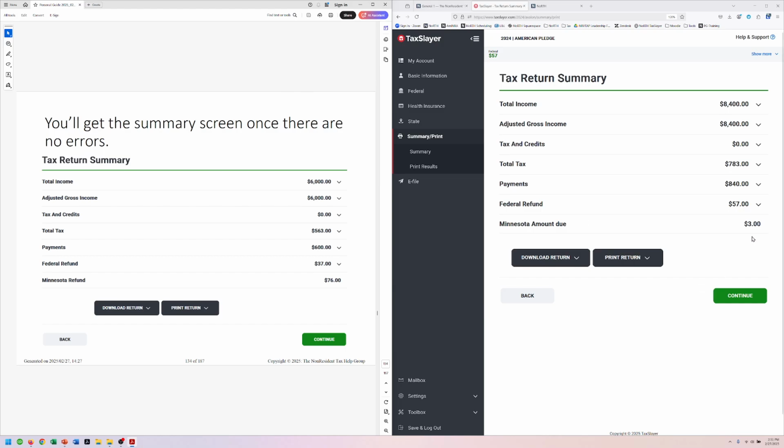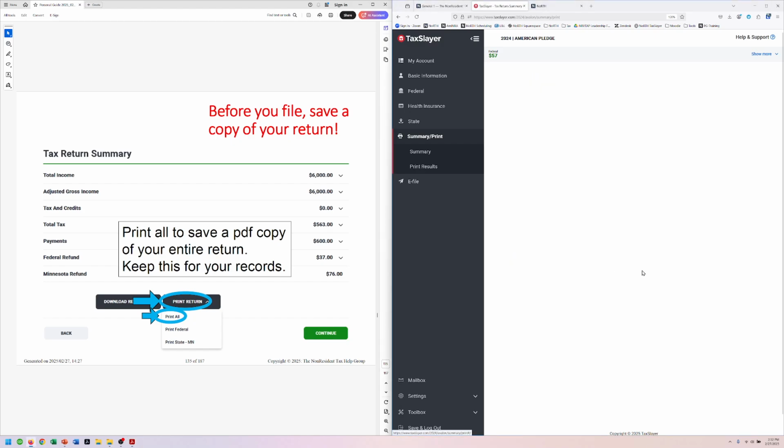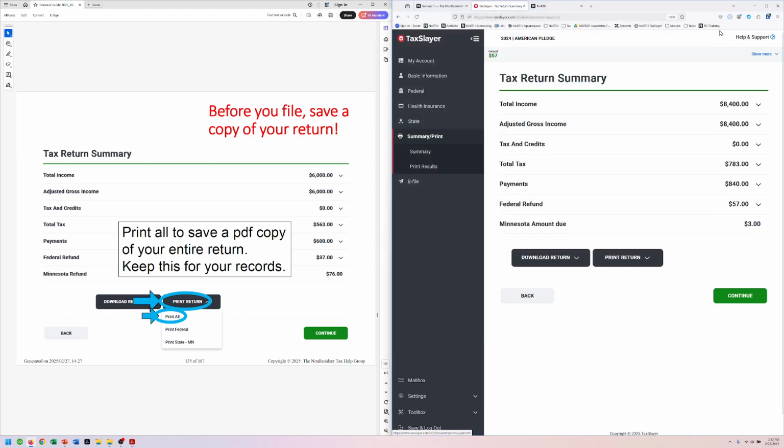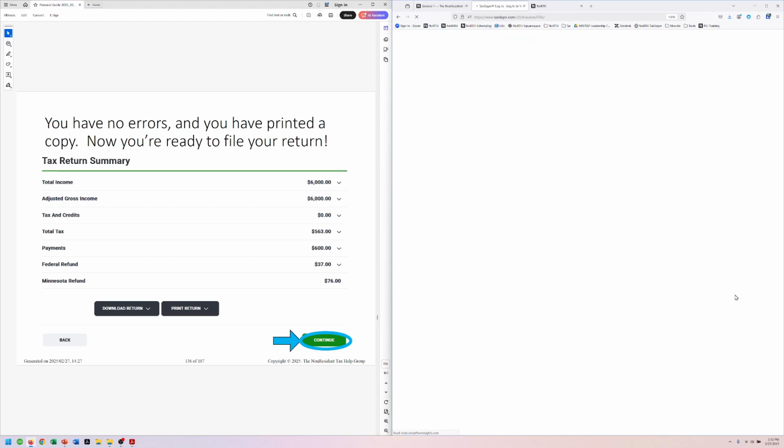Oh, look, poor Lisa, she owes $3. Well, it's better than the $107 from last year. So we're going to make sure she prints a copy, saves a copy, just print all like that. Super easy to do. It just downloaded it. Now we've got our copy for next year. We don't have to worry about it. All right, then we would continue.